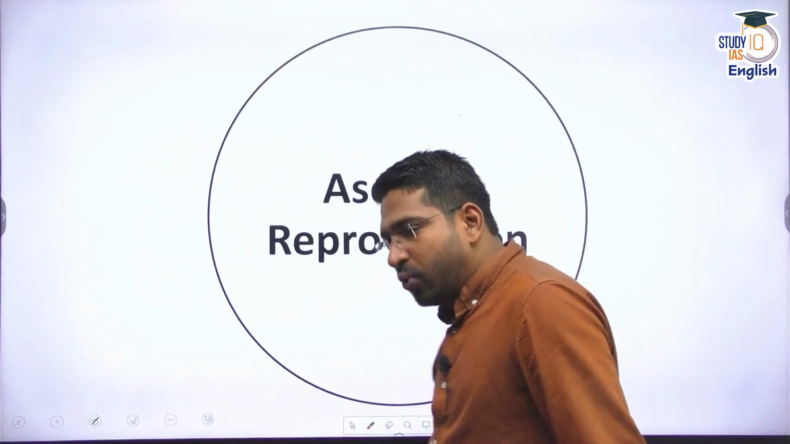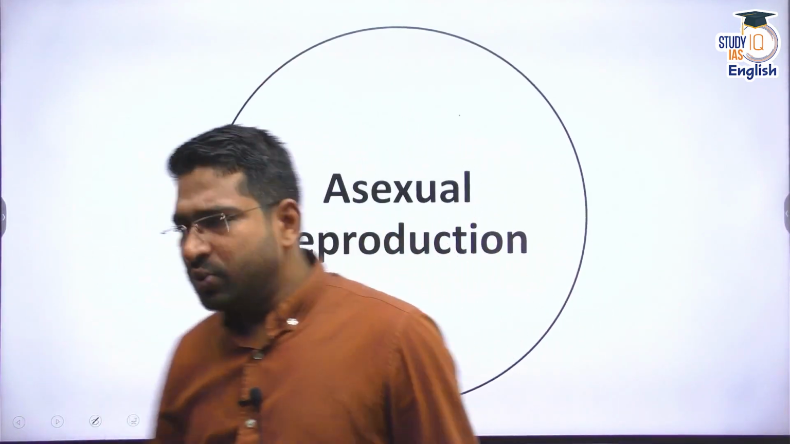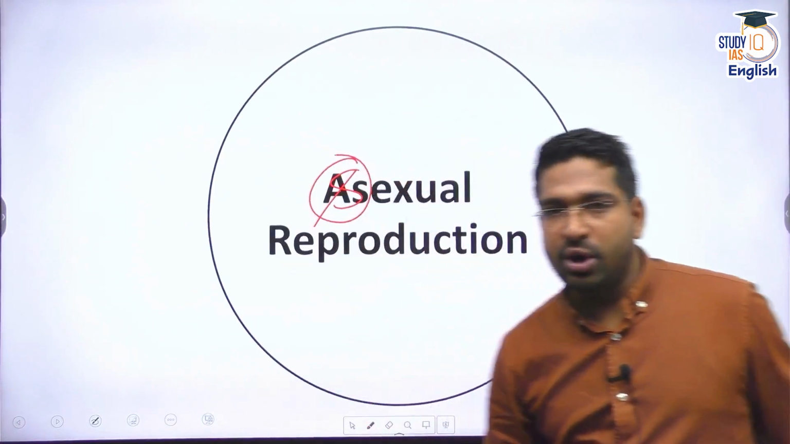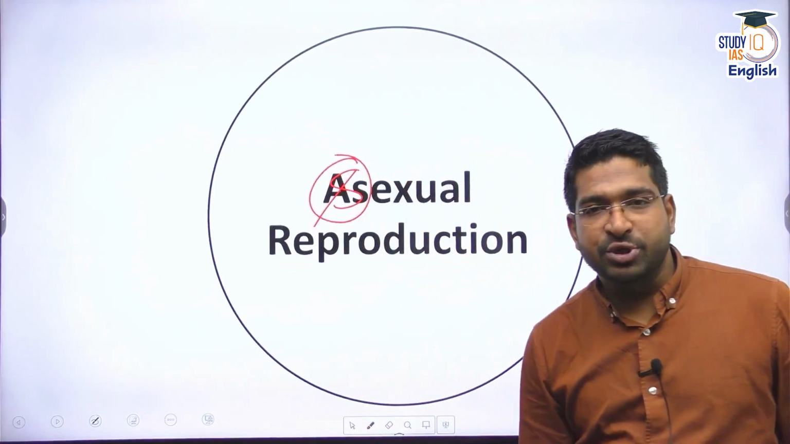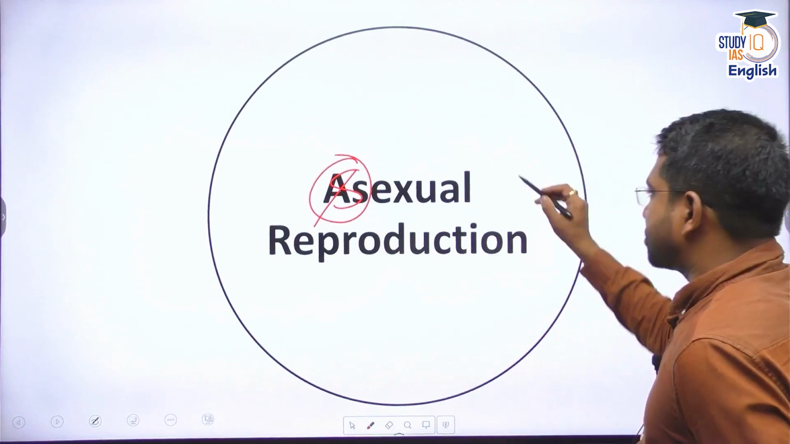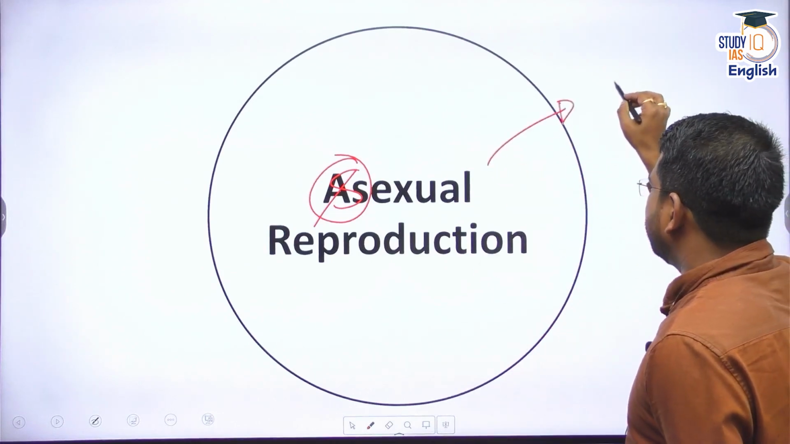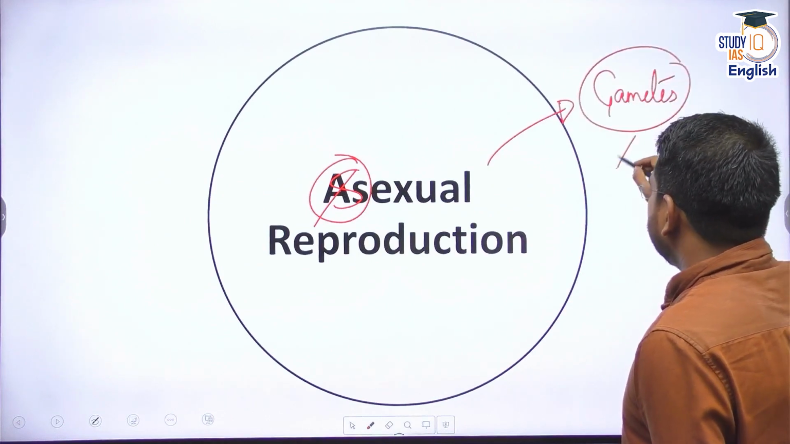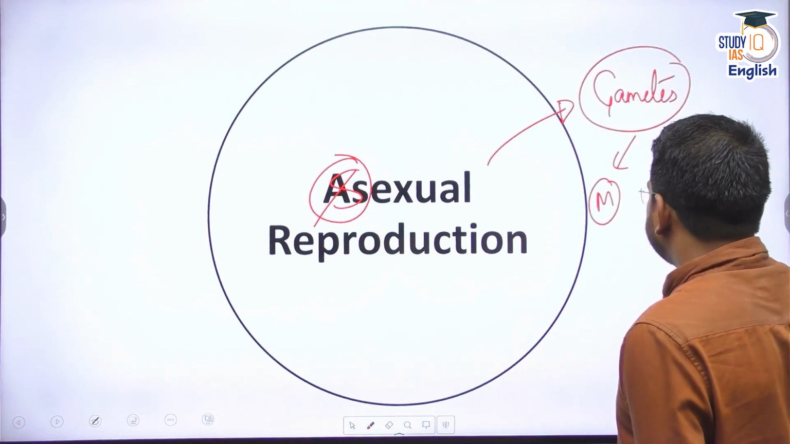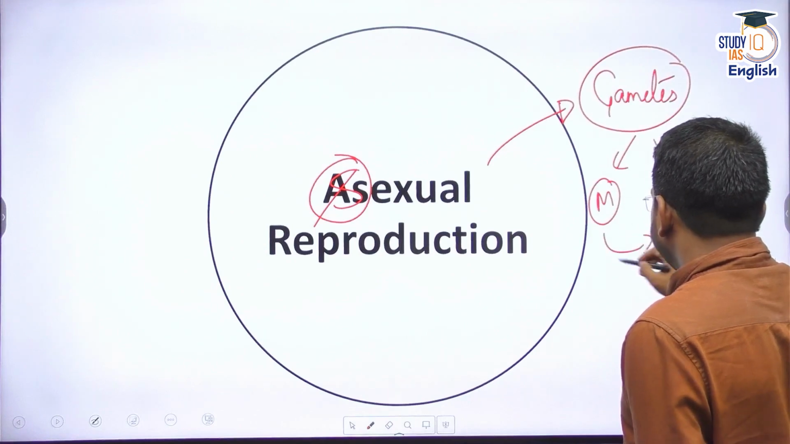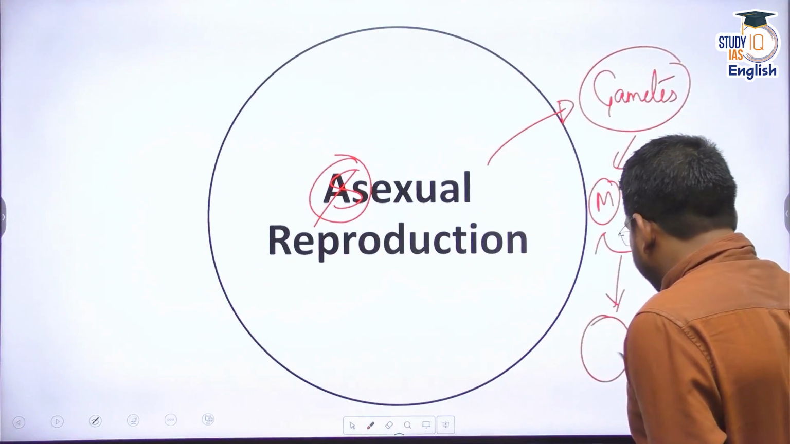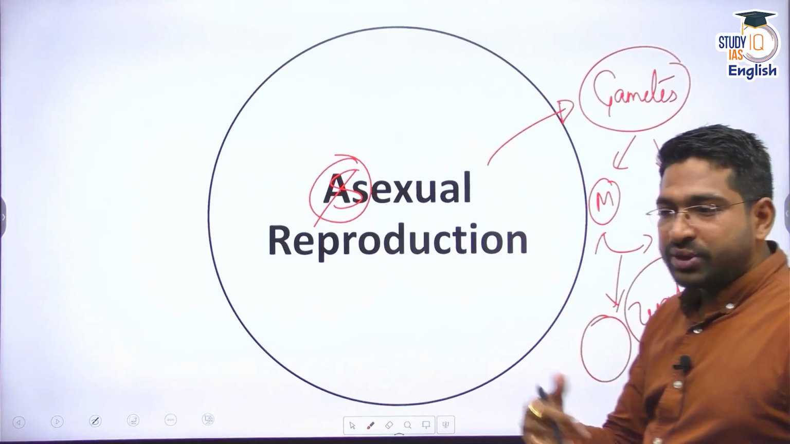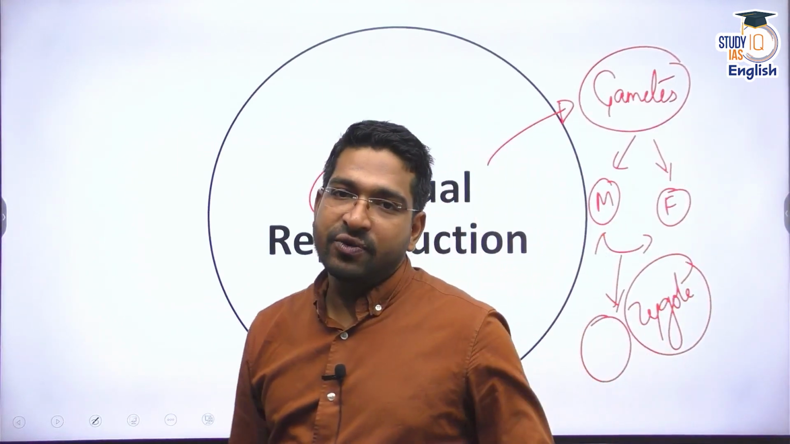Right. Let's move now to sexual reproduction. This should be sexual, not asexual. A small mistake, right? Sexual reproduction. As I told you, sexual reproduction simply involves the gametes, meaning the male gamete joins the female gamete, and it leads to formation of something called a zygote. And this zygote slowly and steadily grows. That's the idea of sexual reproduction.